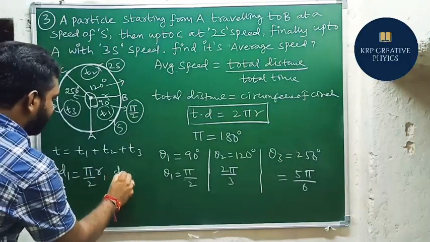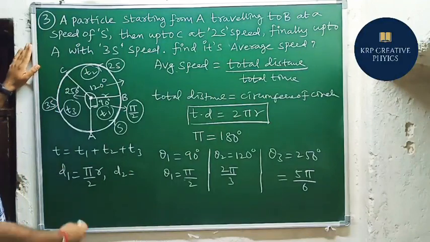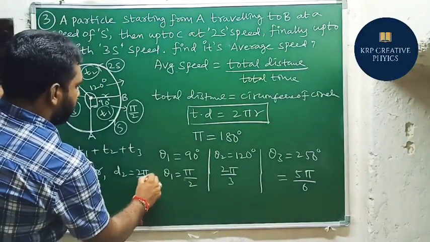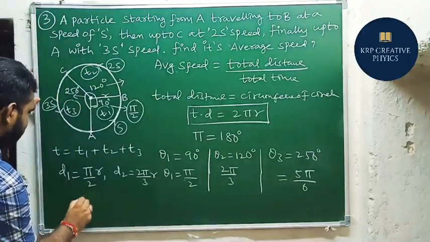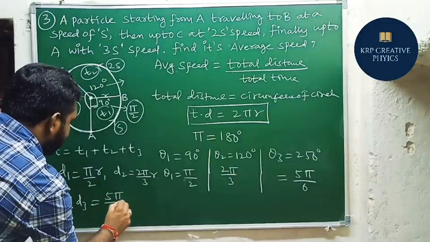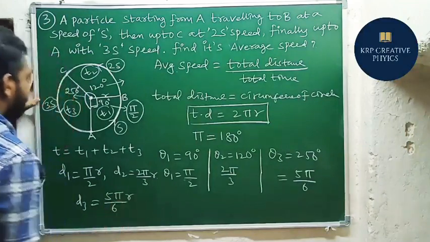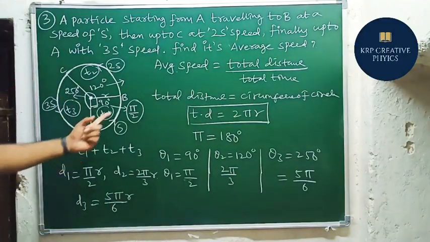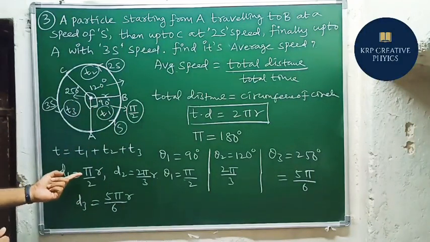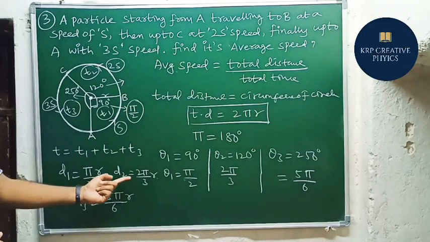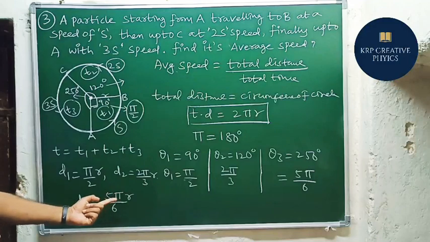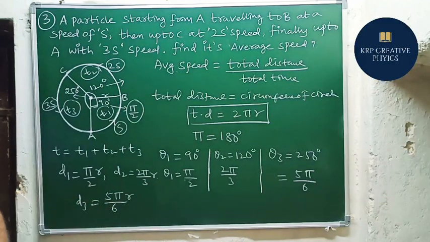At the same time, D2 equals what? We use the same formula. The angle is 2 pi by 3 into radius r. Similarly, D3 equals 5 pi by 6 into r. In this way we find these three distances from A to B, B to C, and C to A. So D1 equals pi r by 2, D2 equals 2 pi r by 3, and D3 equals 5 pi r by 6. These are the distances.